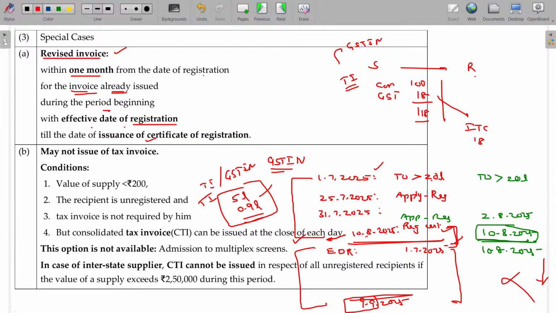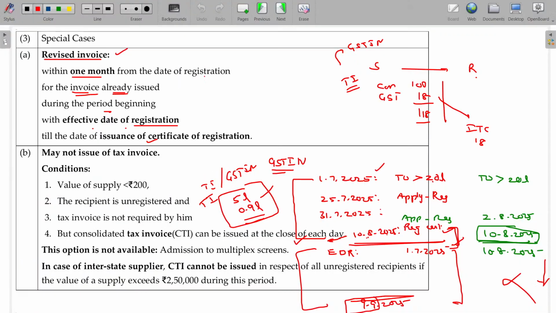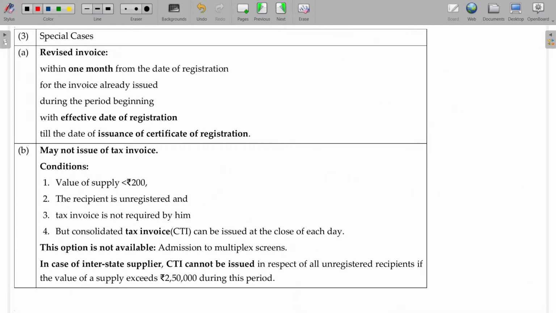Hope you will be now able to understand the concept of revised invoice. You can issue the revised invoice within 1 month from the date of registration for the invoice already issued during the period beginning with the effective date of registration till the date of issuance of certificate of registration.